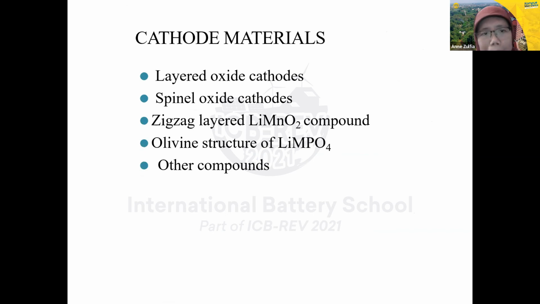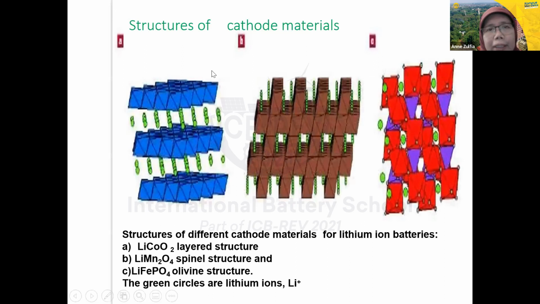And then cathode materials. What's the structure of the cathode materials? We have the layer oxide cathode, spinel oxide cathode, zigzag layer lithium mangan dioxide compound, olivine structure, and other compounds we can see here. So this is the structure of the cathode materials. We have this lithium cobalt oxide layer structure. So this is the layer structure of the cathode. This is the zigzag. Yeah, this is the olivine structure.